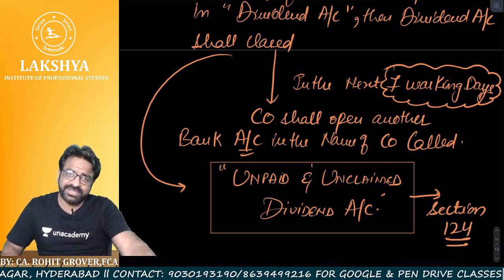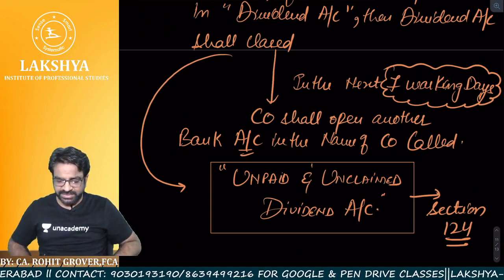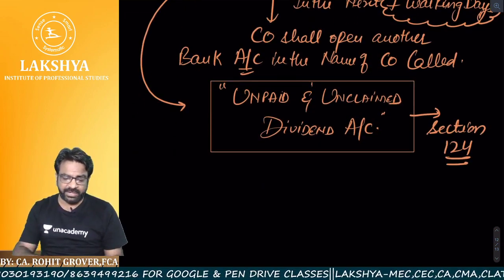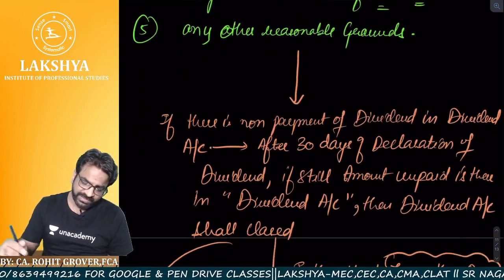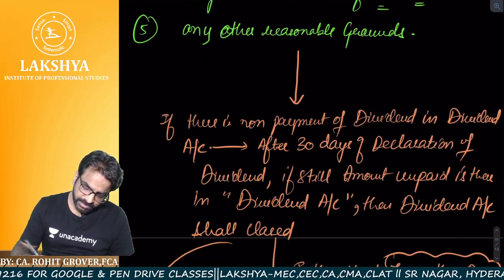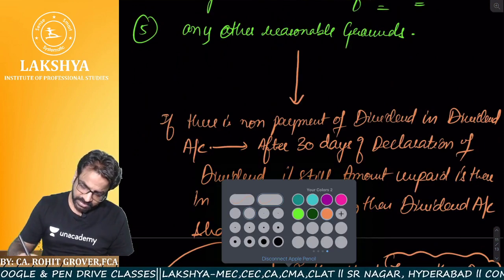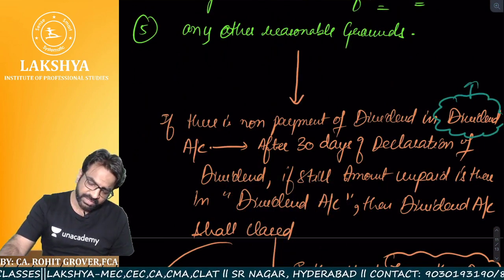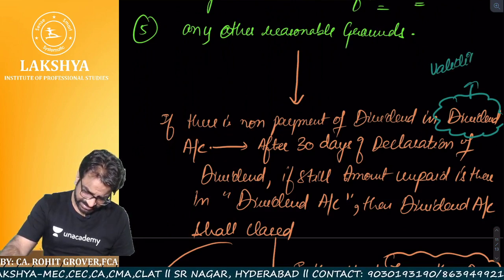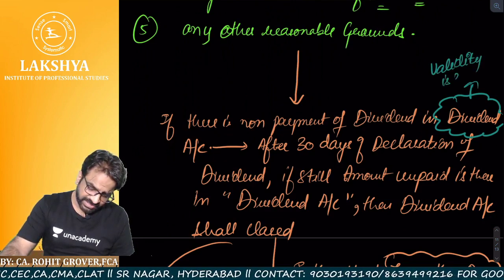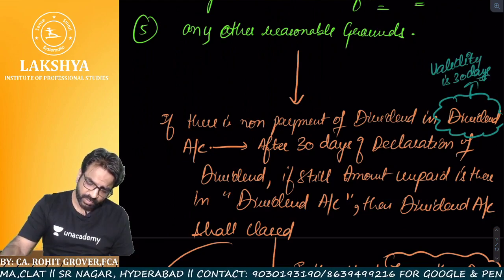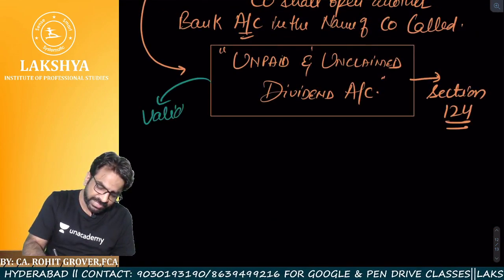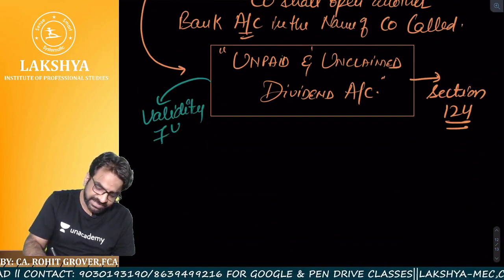I hope everyone is crystal clear. Yes, sir, we are crystal clear. So, sir, what is the validity of this account? What was the validity of the dividend account? The validity was 30 days. Now, what is the validity of this account? Sir, the validity of this account is 7 years.